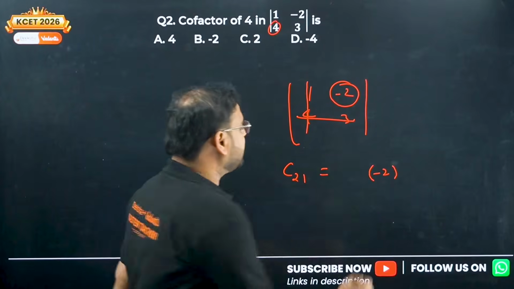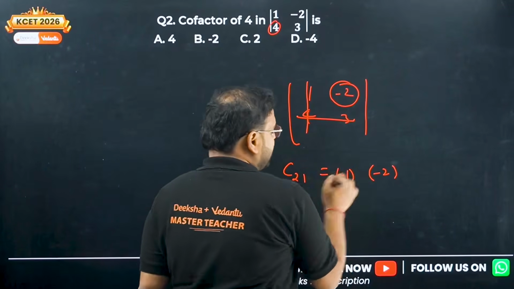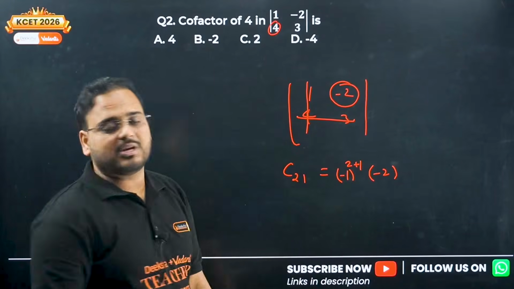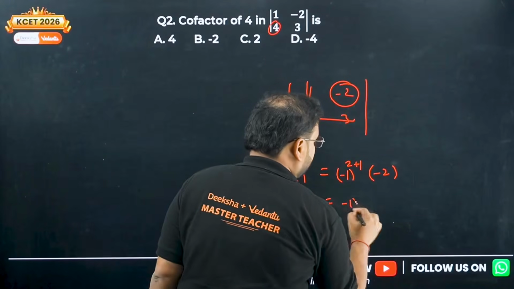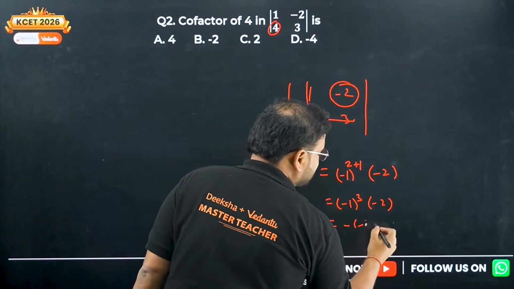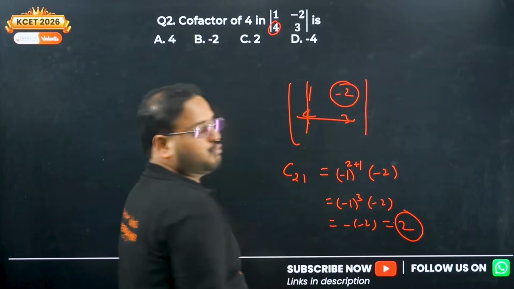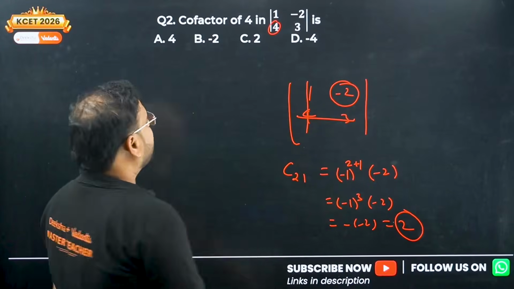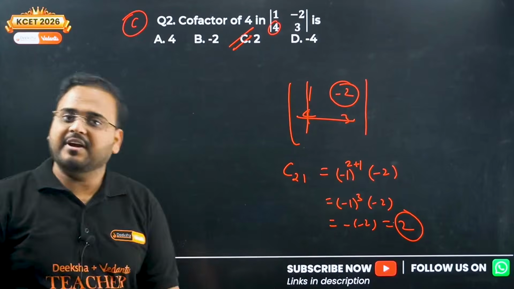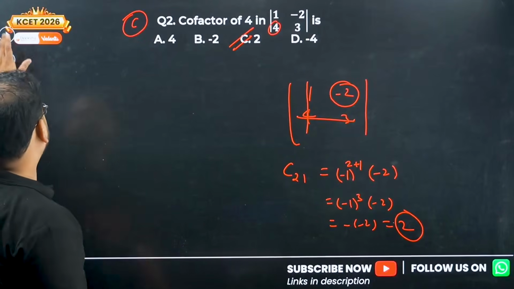What about cofactor? Right here minus 1 plus add of the position 2 plus 1, what we get? Minus 1 power 3 into minus 2. Odd power means minus sign, so minus of minus 2. Answer is plus 2. Hence your option is C. Fair enough? Clear? Okay.